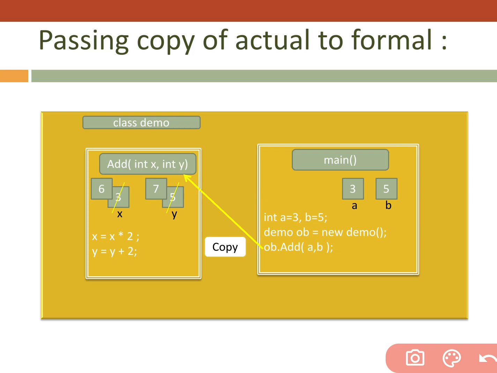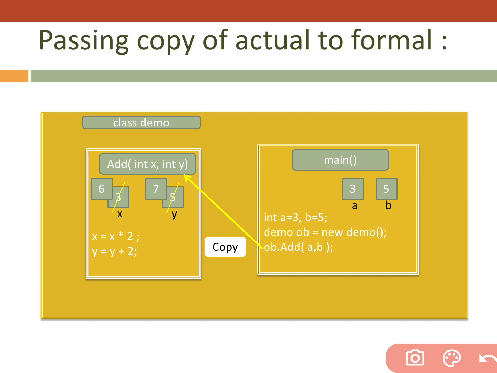Now we are sending a copy of a from here. The copy of a is moving and is received by the function in x, and this copied value is stored inside x.